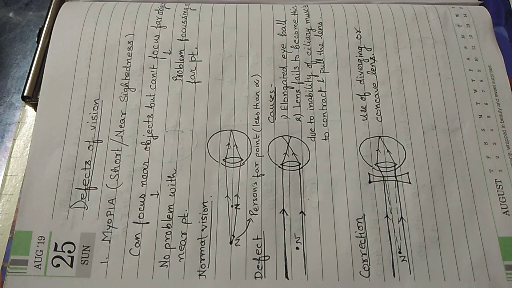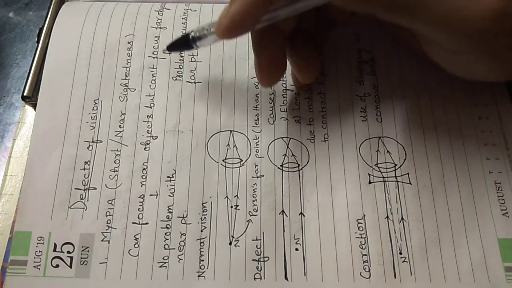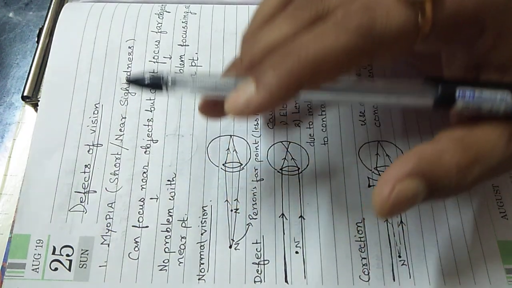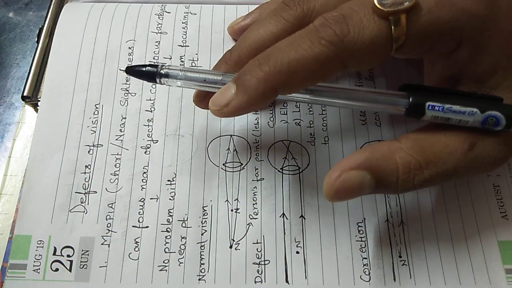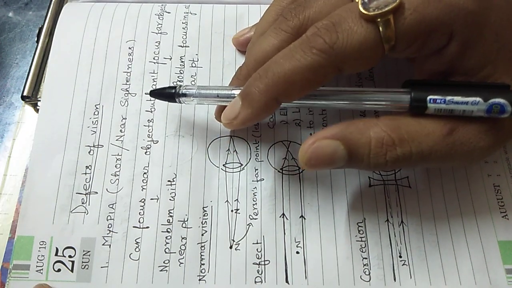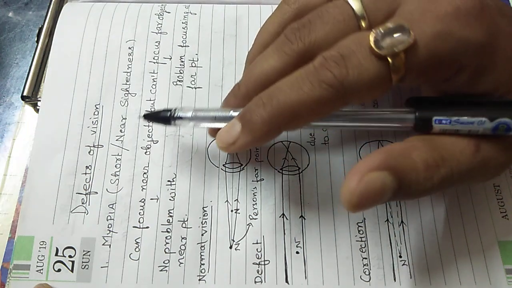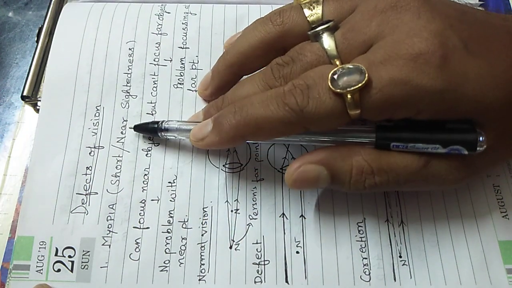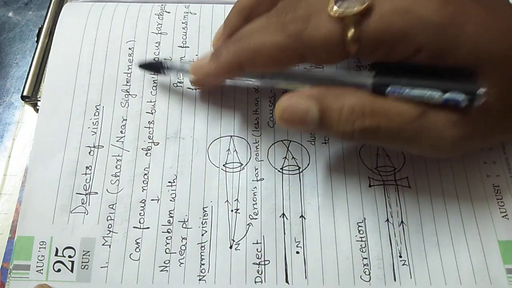The first defect that I will be discussing is myopia. When you watch the entire video, you should be very careful regarding the terms, because once the terms are clear to you, then the concept will also become clear to you. Now when we say myopia, it means short sightedness or near sightedness.